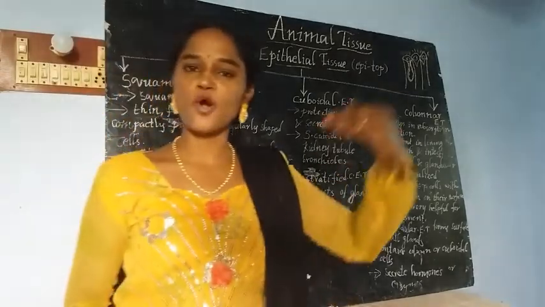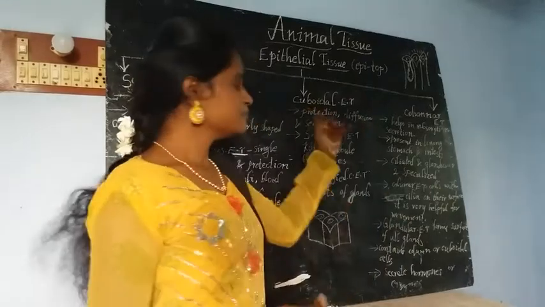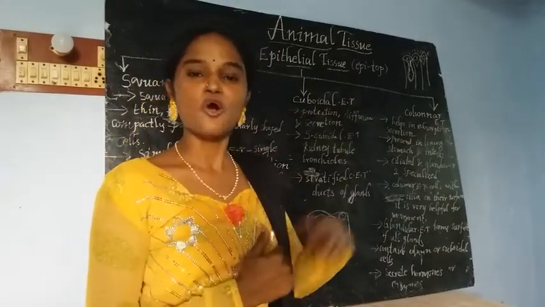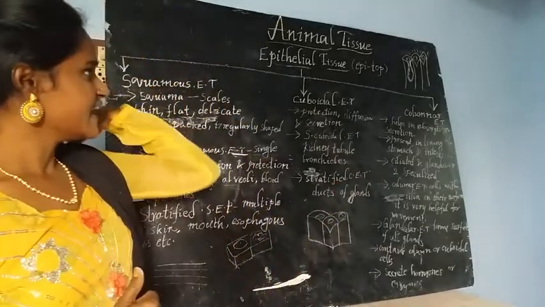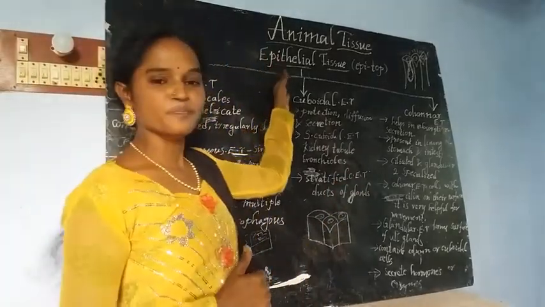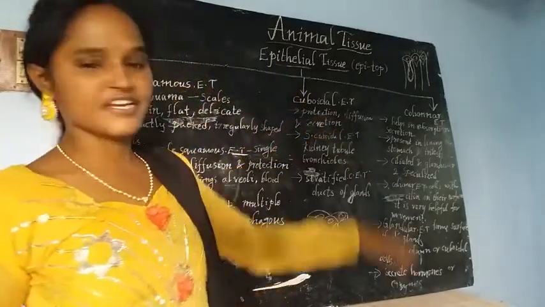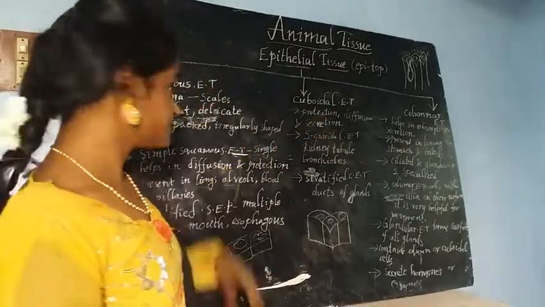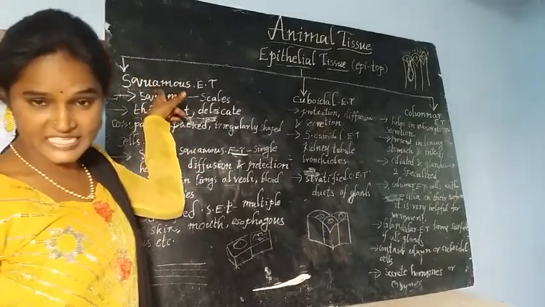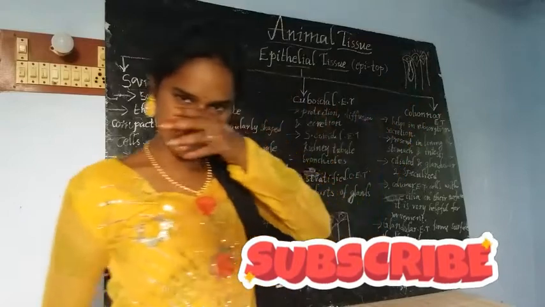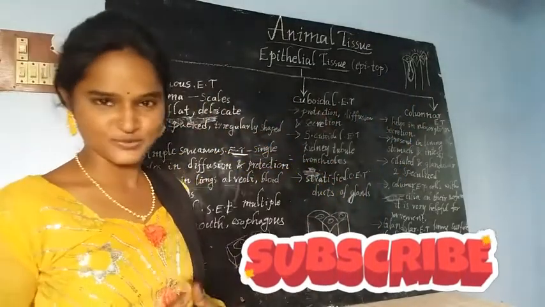Epi means top or above, and thelium means tissue, so it is the topmost tissue of the animal body. Based on function and structure, epithelial tissue is divided into three types: squamous, cuboidal, and columnar epithelial tissue.